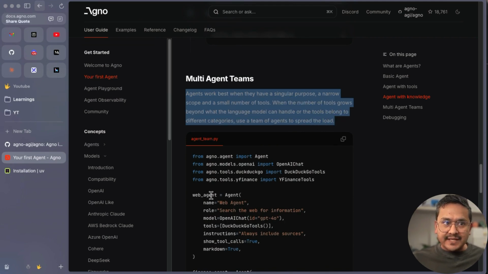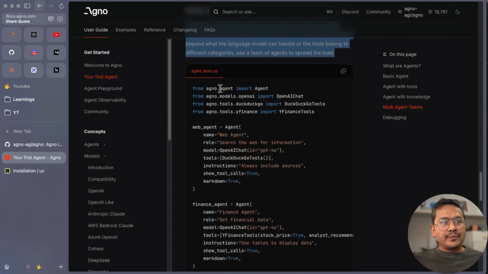Agents work best when they have a singular purpose, a narrow scope, and a small number of tools. When the number of tools grows beyond what the language model can handle, or the tools belong to different categories, use a team of agents to spread the load. It's self-explanatory, as I said before. You can use multiple agents to do the thing. Here we can just take the example.